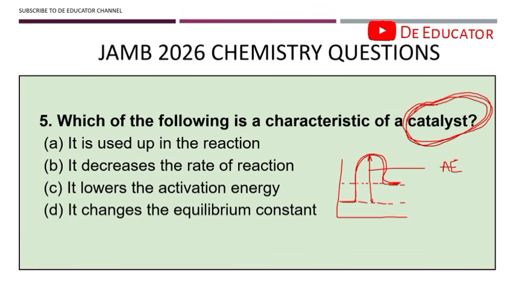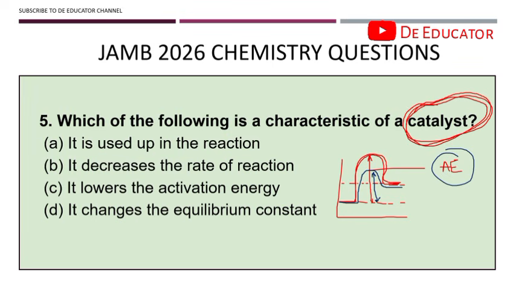When the catalyst is added, you see that there's going to be a change. The change will be something like this, and then like this. You will now see that the activation energy reduces. So one of the mechanisms of action, or how the catalyst works by speeding up reaction, is to reduce the activation energy. So you should take note of that. All right.